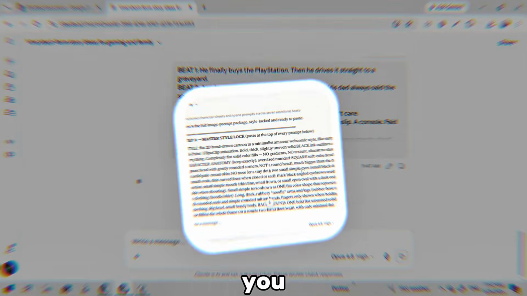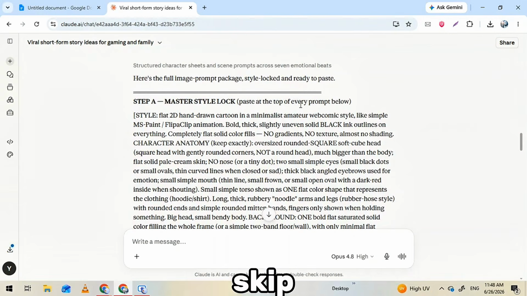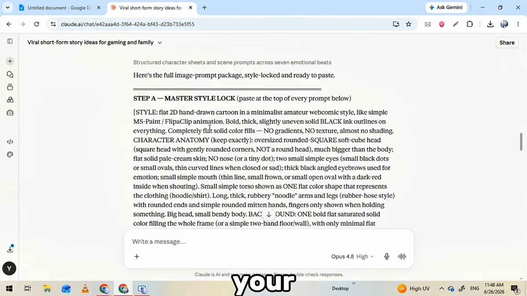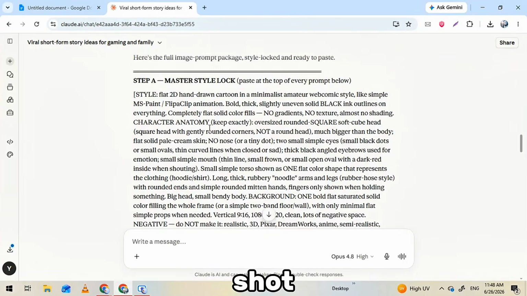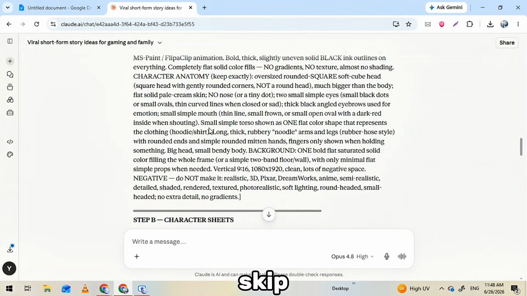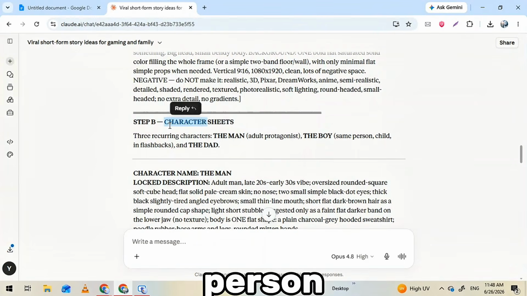First, Claude builds you a character sheet, the part most people skip and exactly why their videos look broken. That sheet locks your kid, your parents, the whole look in place. Same face, same vibe in every shot, all the way to the emotional twist. Skip it and your character morphs into a different person every scene.